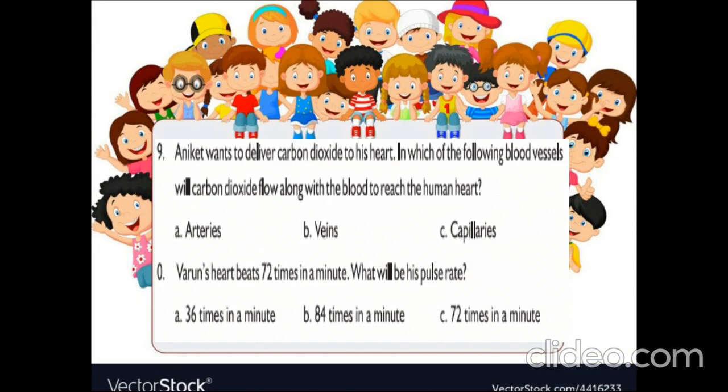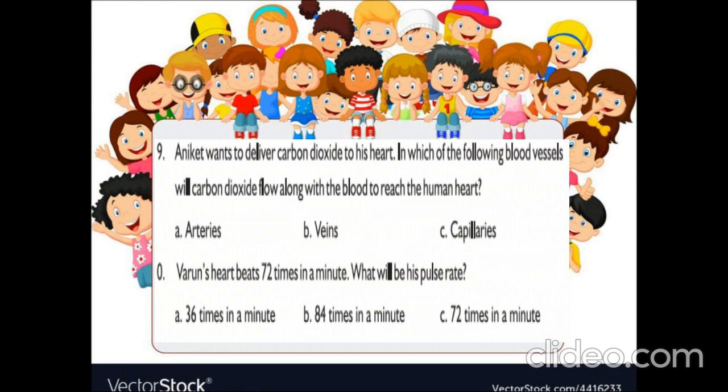So the next question is, Aniket wants to deliver carbon dioxide to his heart. In which of the following blood vessels will carbon dioxide flow along with blood to reach the human heart? Which blood vessel collects the impure blood, children? Great, they are veins. So the answer is option B.